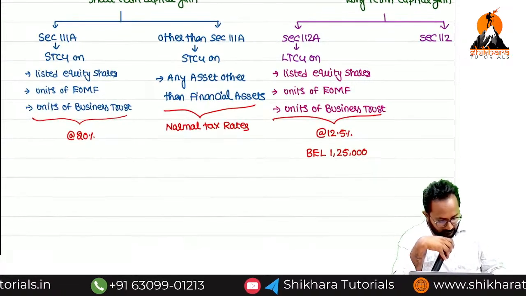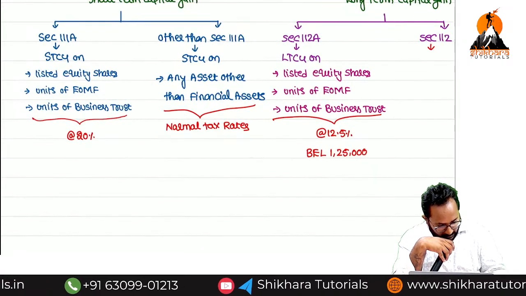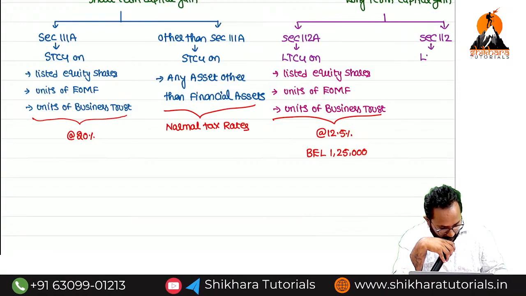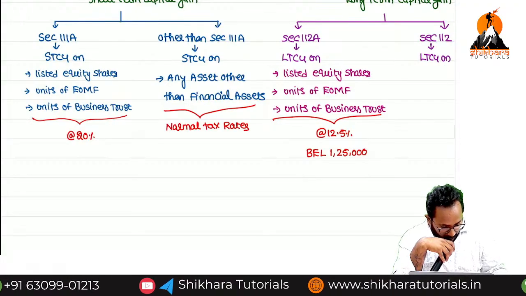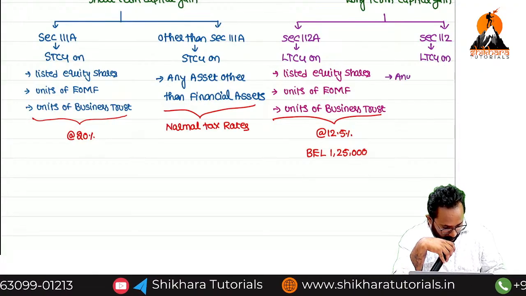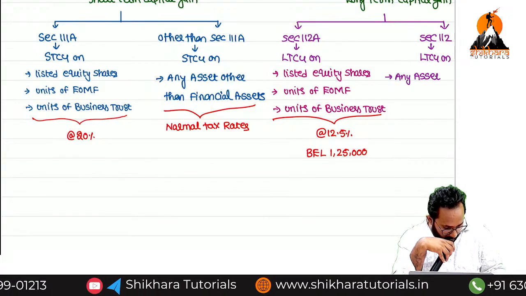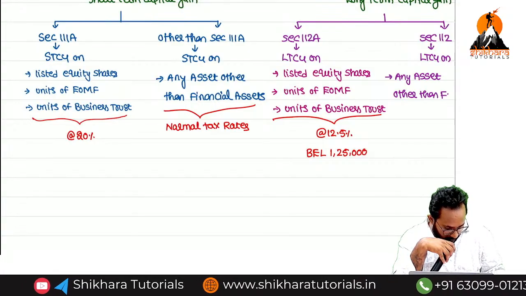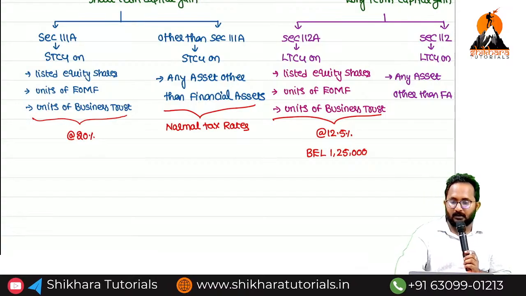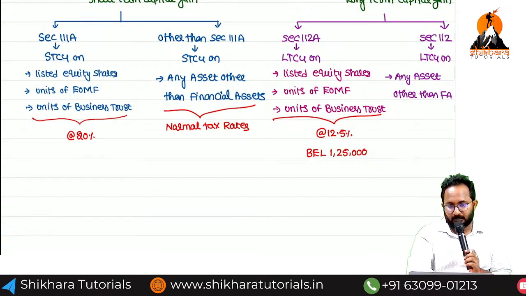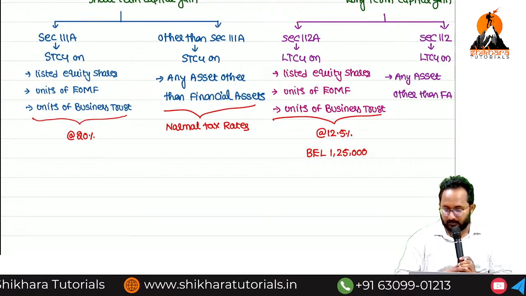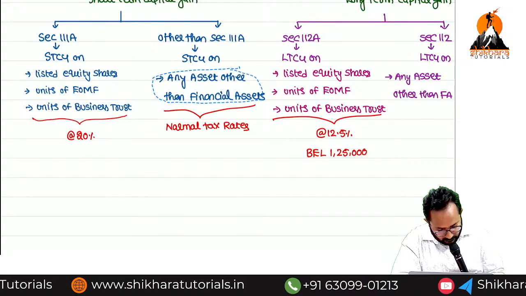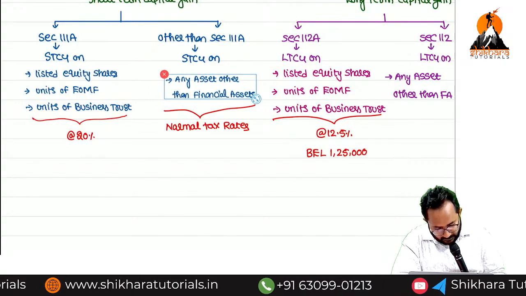Now, next, long-term capital gain on any asset other than financial asset. That is what? 112. Now, any idea? 15%.